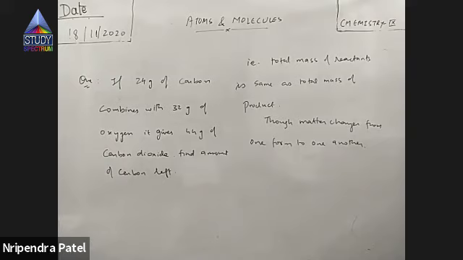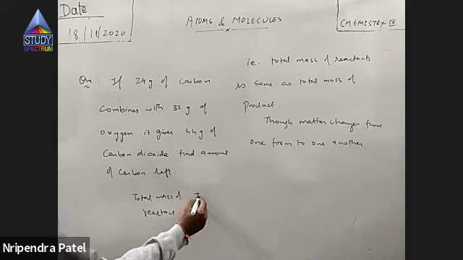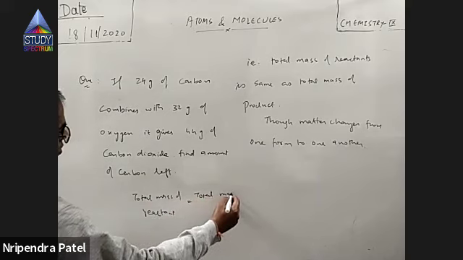Say 24 gram of carbon combines with 32 gram of oxygen. It gives 44 gram of carbon dioxide. Now, what is the amount of carbon left, if you consider the law of conservation of mass? 8 gram. 12 gram is the answer. How? The law of conservation of mass says the total mass of reactants is the same as the total mass of products.